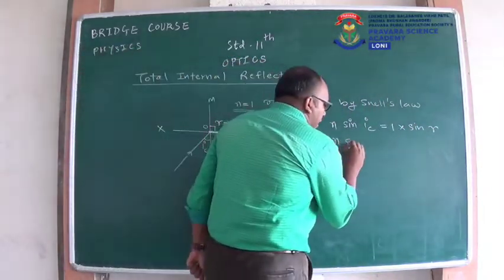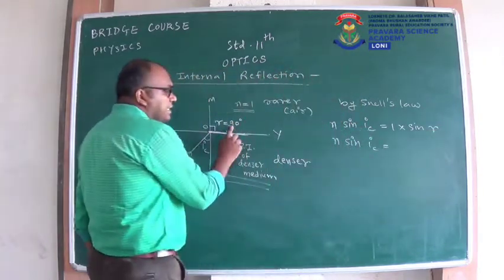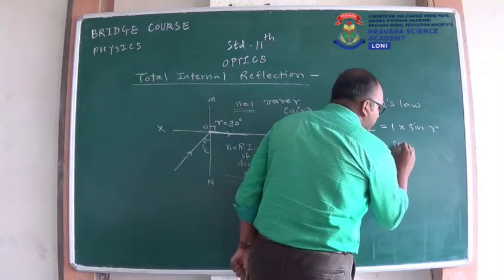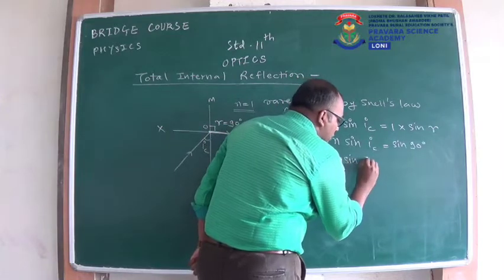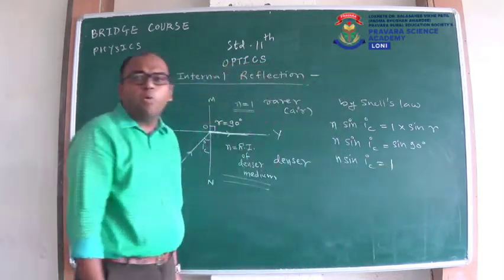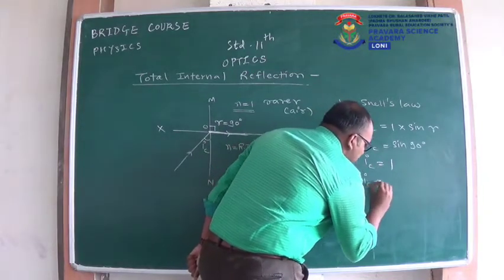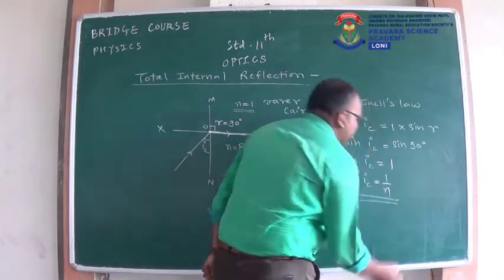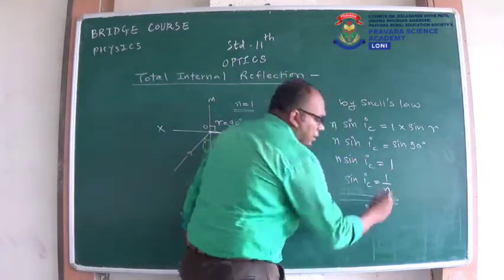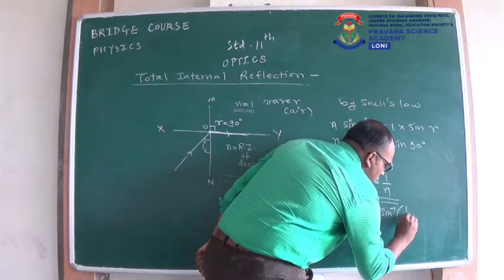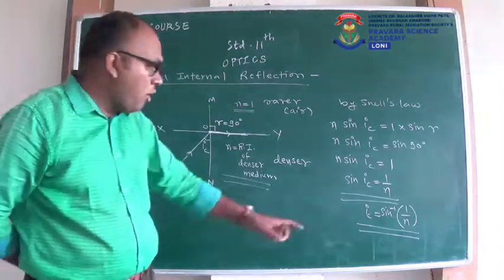Now N sin IC equals sin R. What is the value of R? R is 90 degree, so here it will be sin 90 degree. So N into sin IC, and sin 90 degree is equal to 1. Now I have to find the formula for IC. So sin IC is equal to 1 upon N. And if I want to find IC, the critical angle, this sin will go to the other side and it will be sin inverse of 1 upon N. So the formula for the critical angle is IC equals sin inverse of 1 upon N.